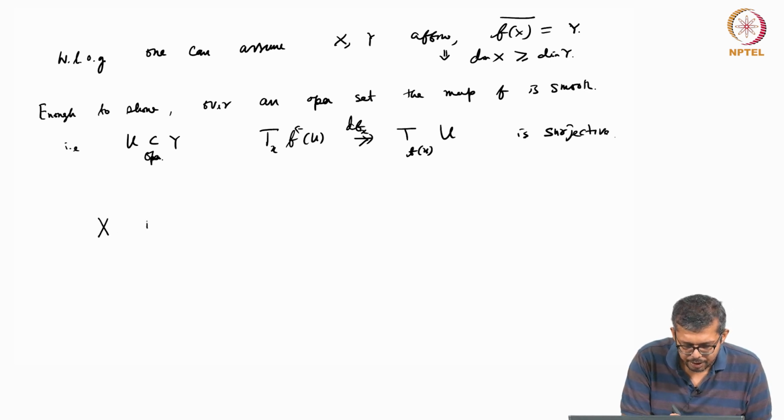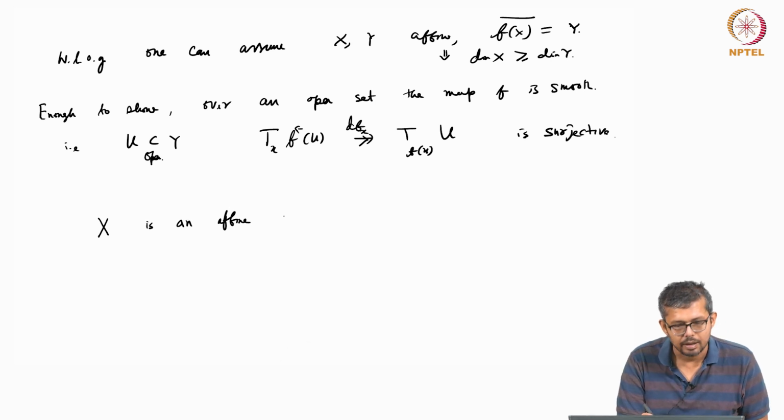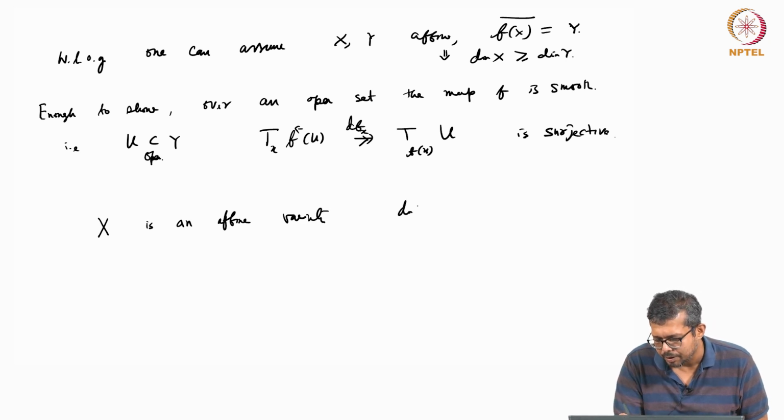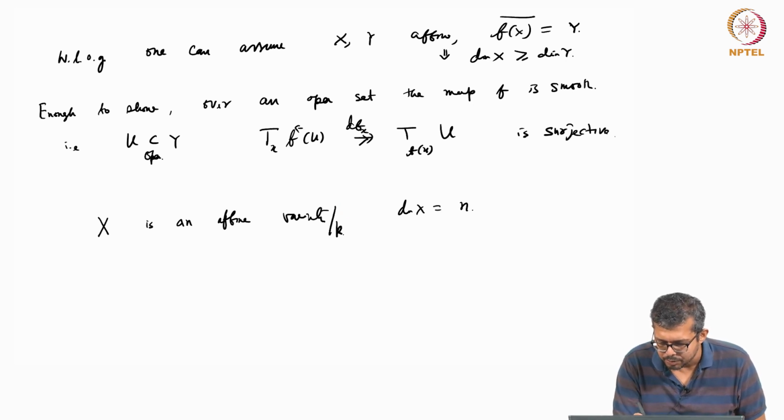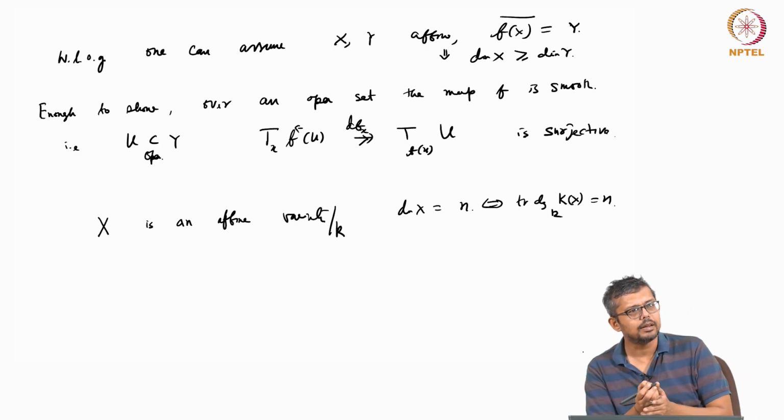If X is an affine variety of dimension n over k, say the base field is k, that means the transcendence degree of the function field k(X) over k is n, right?